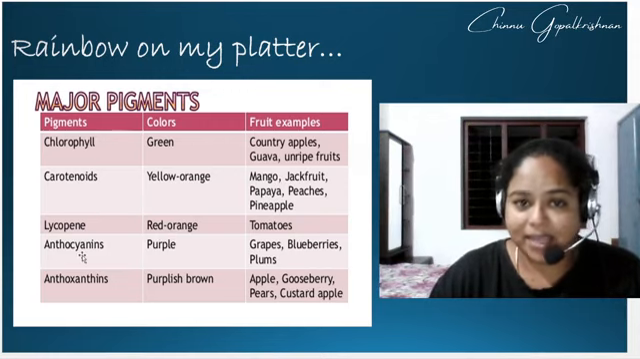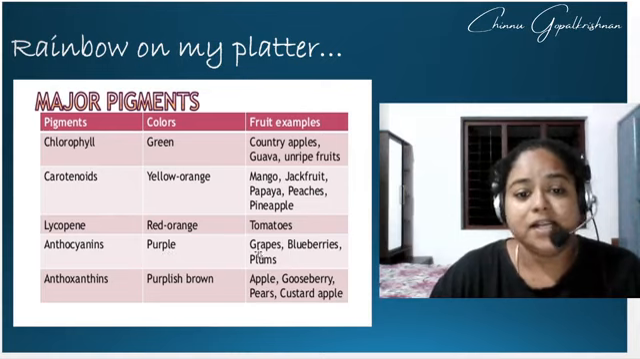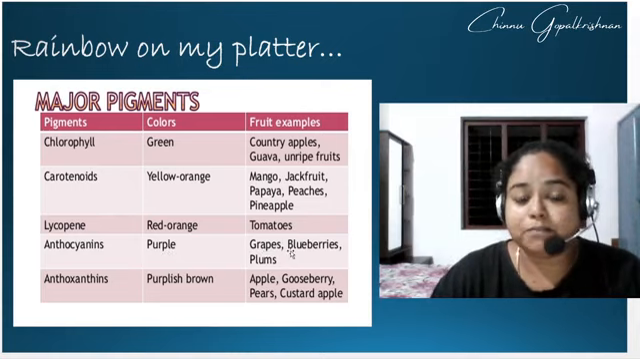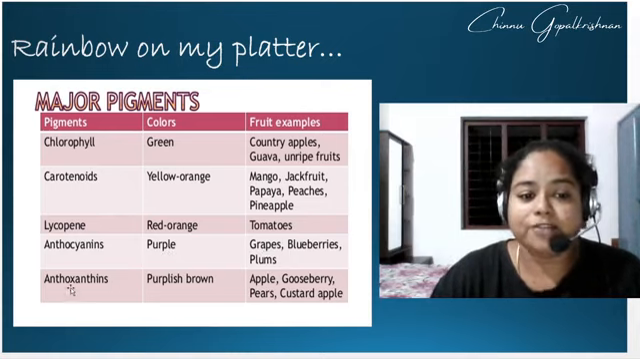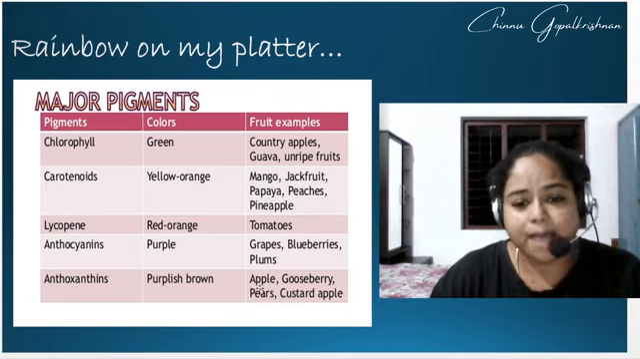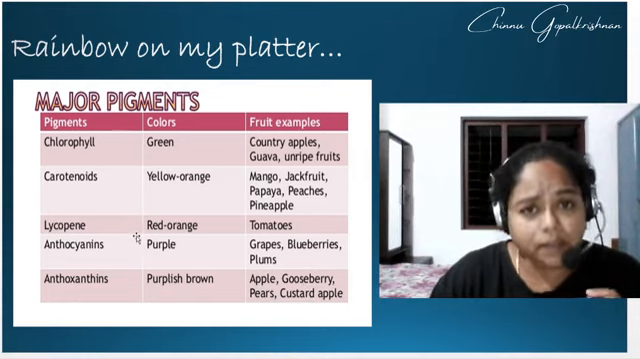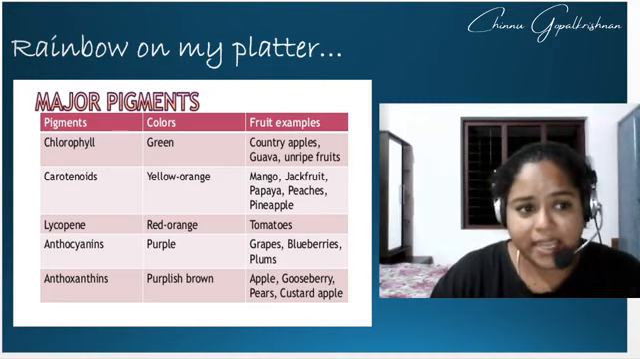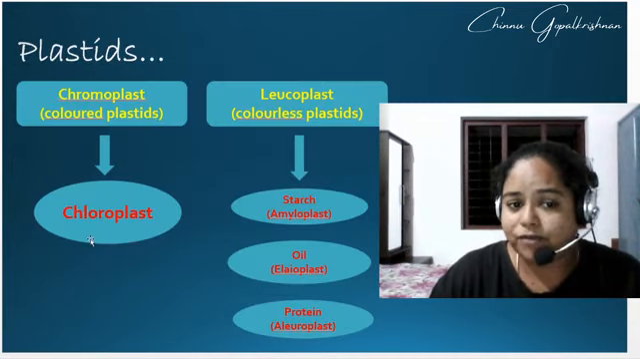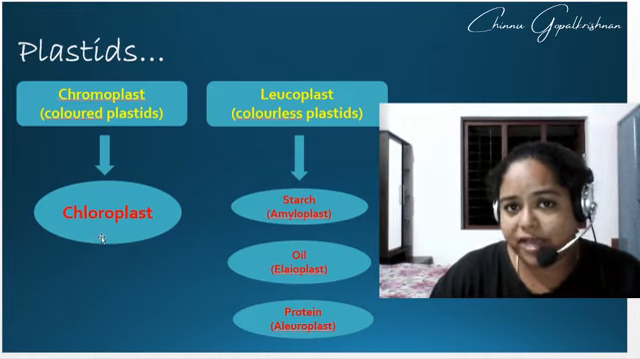Then you have anthocyanins, which are purple in nature. You find that in grapes, blueberries and plums. And finally you have another pigment which is purplish brown in color. You find that in apples, pears, gooseberry and custard apple. This is just an informatory slide that I have presented here. The major one that we have to study is this one. We have to study about the chloroplast.